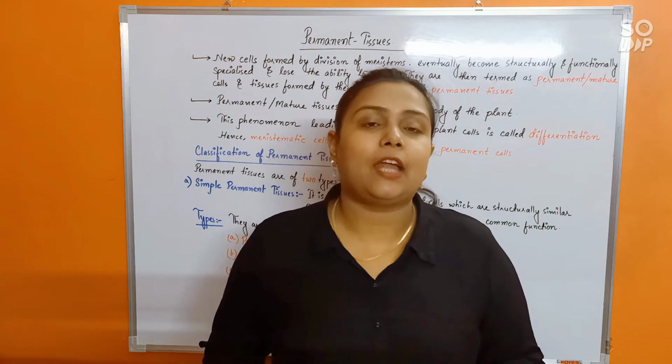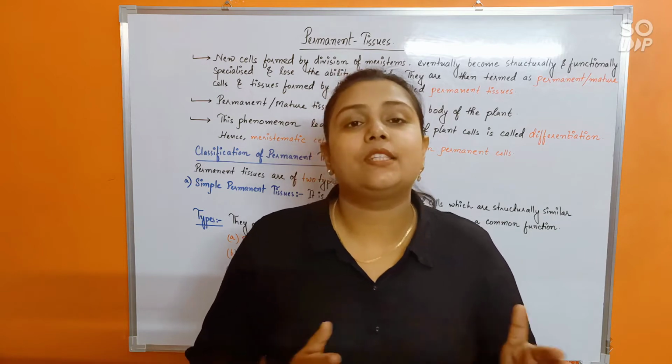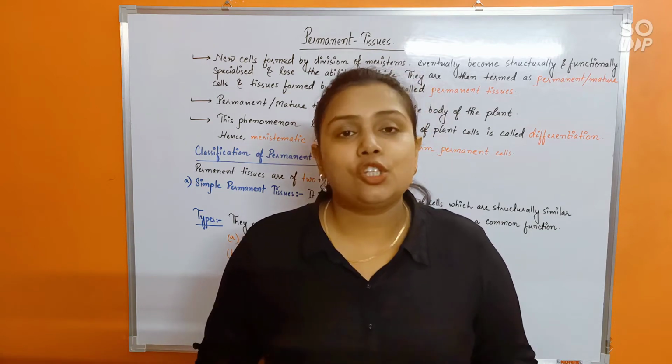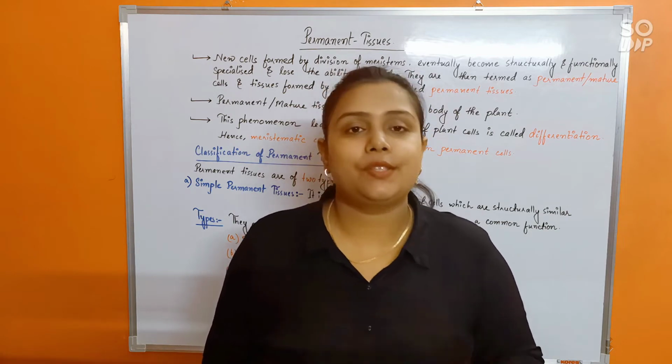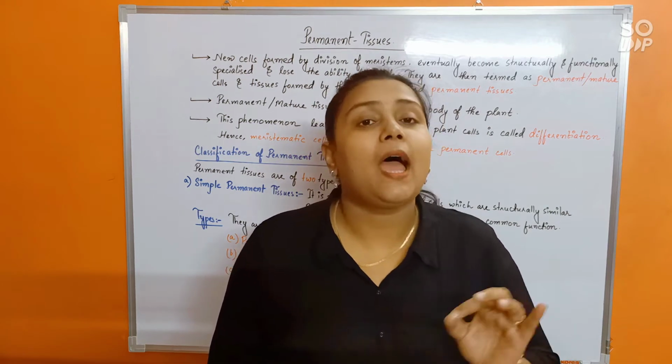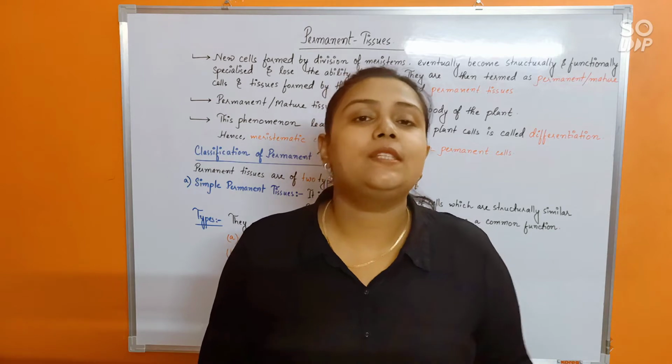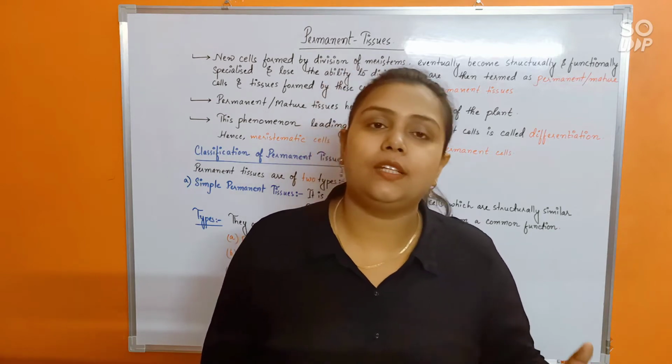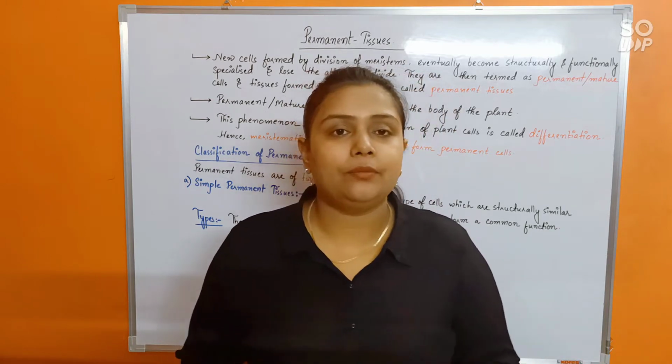So it is then that we say that the cell is differentiated. In short, whenever a cell has a specific shape and performs a specific function and does not divide, we call such cells differentiated cells. Understood that? Fine.